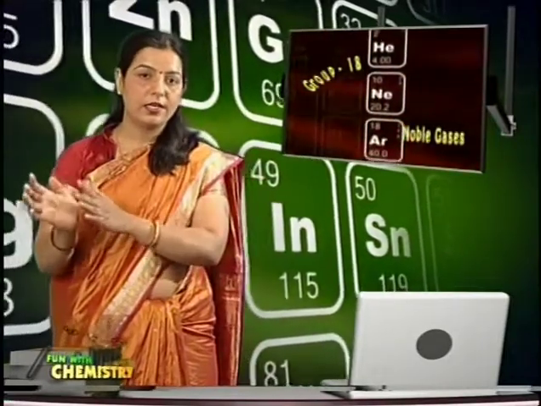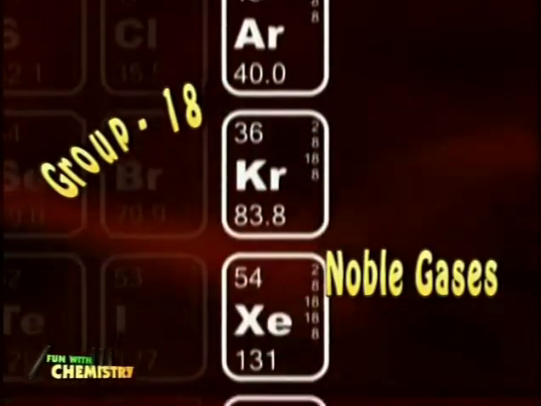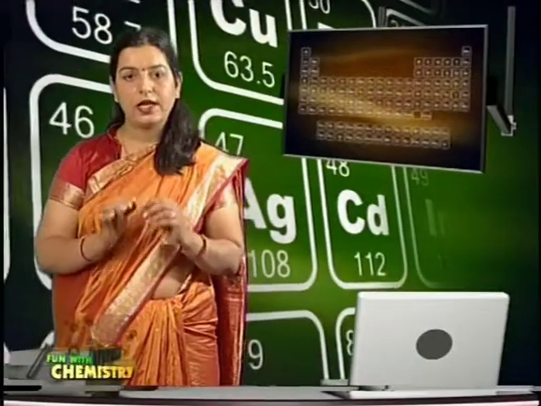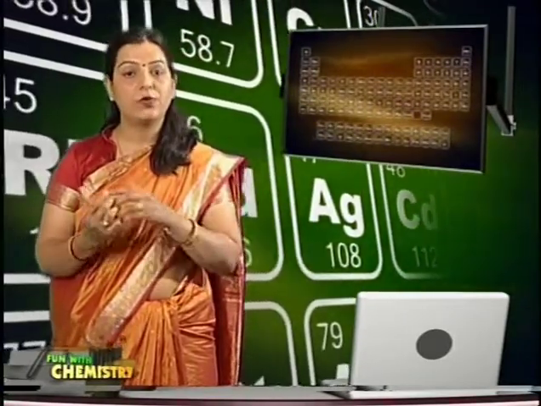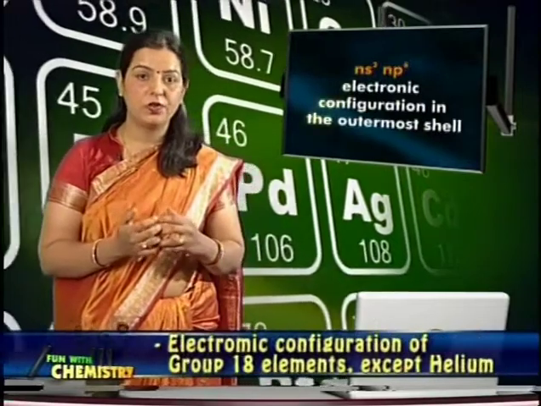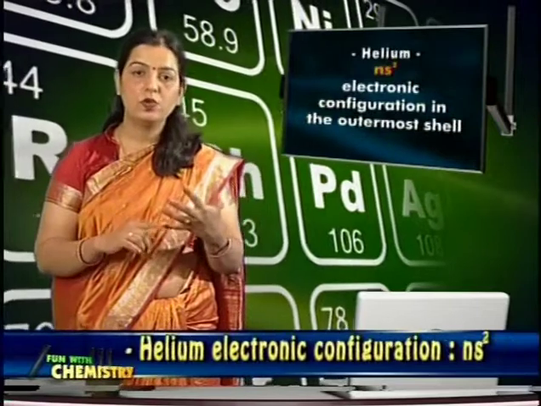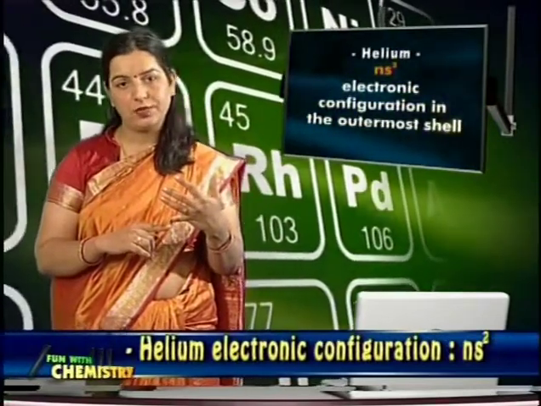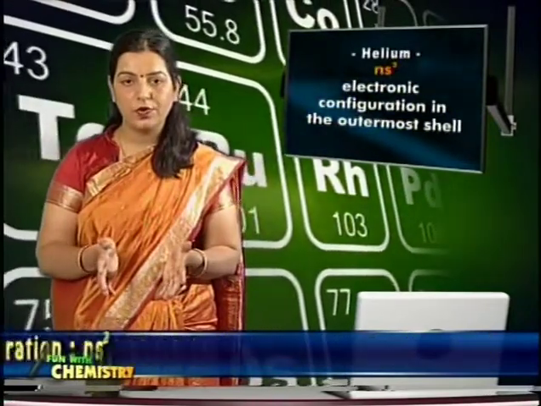Now noble gases or inert gases lie in the 0 group or 18th group of the modern periodic table. This includes helium, neon, argon, krypton, xenon and radon. Among these, except helium, all the other elements have 8 electrons in their outermost shell, meaning their electronic configuration is ns2 np6, while helium has 2 valence electrons in its outermost shell, meaning its configuration is ns2. This is a very stable configuration.